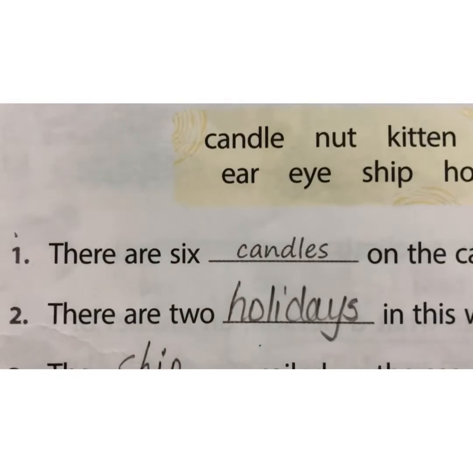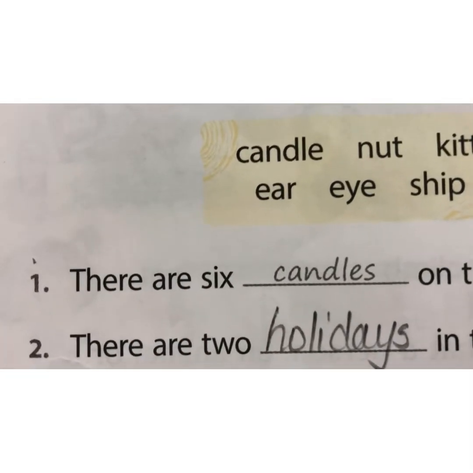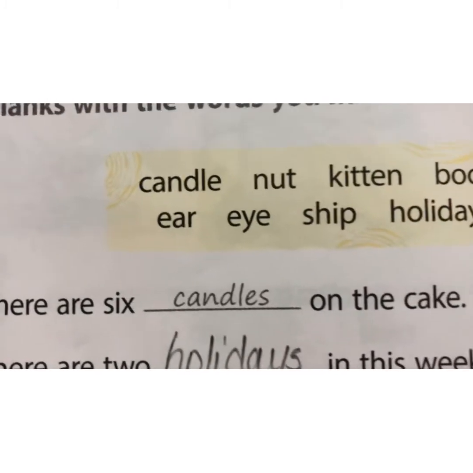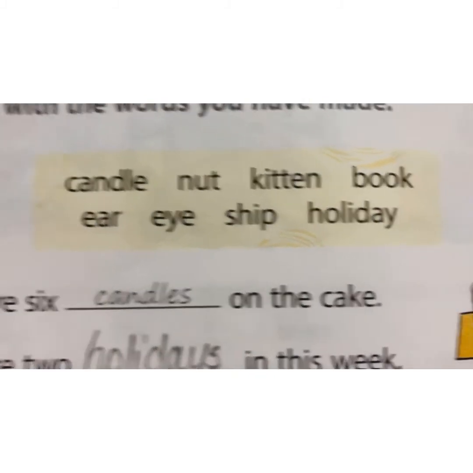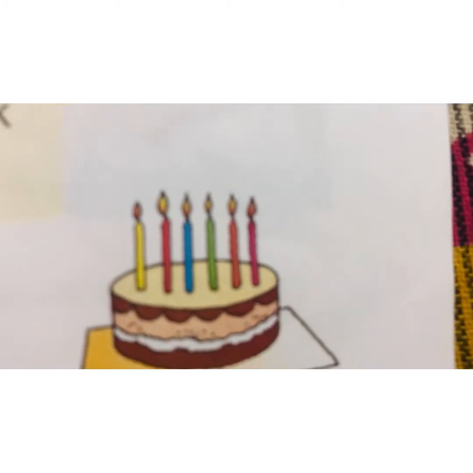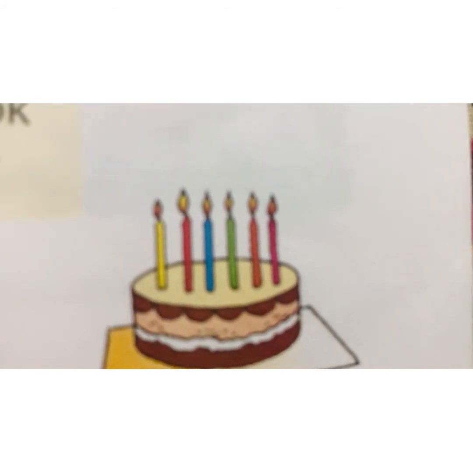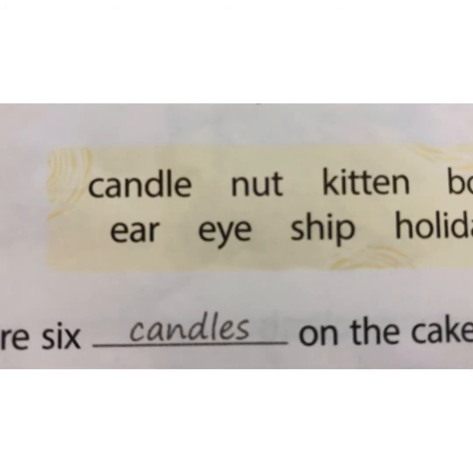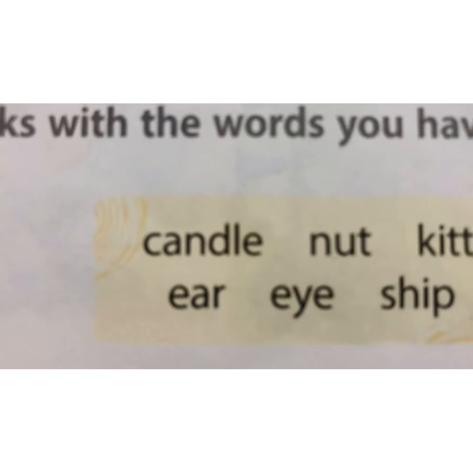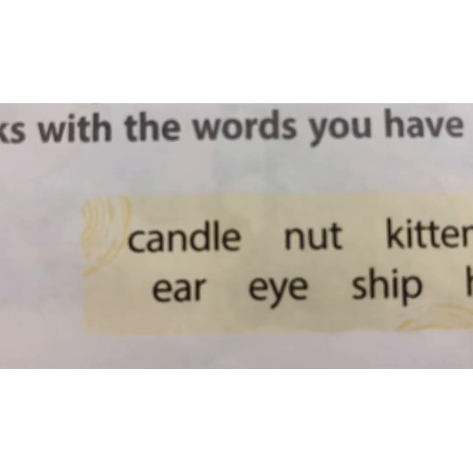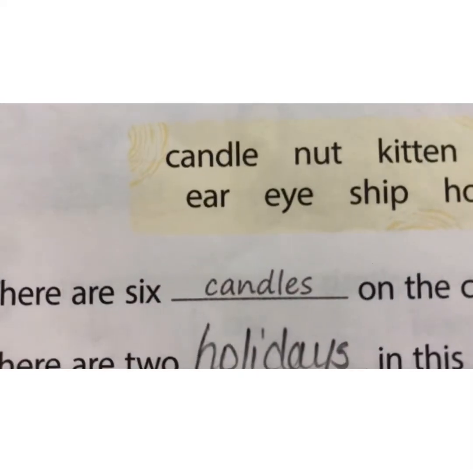So let us do this. First, there are 6 dash on the cake. There are 6 candles. So the word was in the box. What was the word? Candle. So we will make candles.